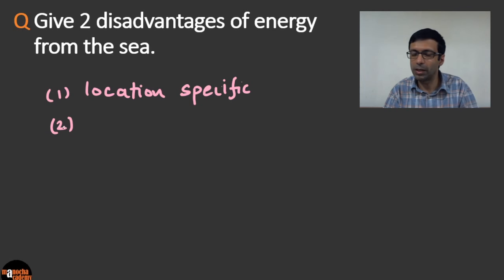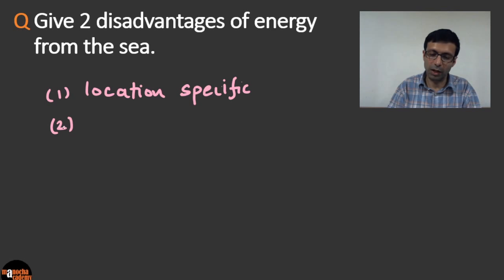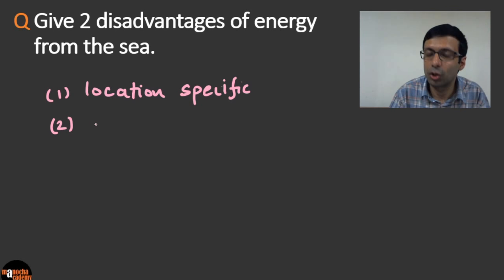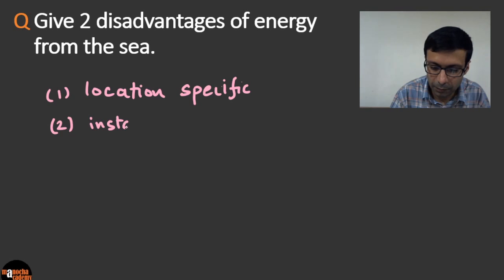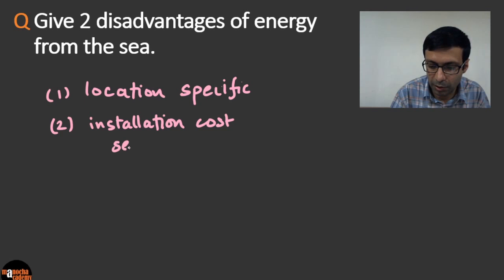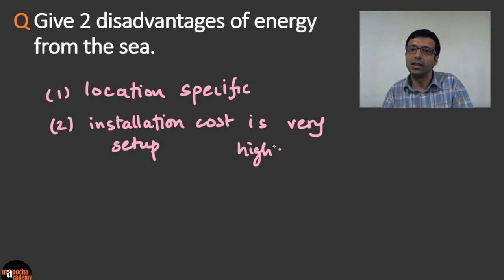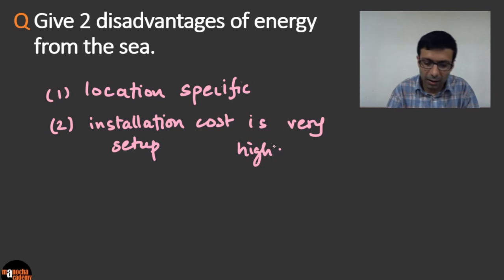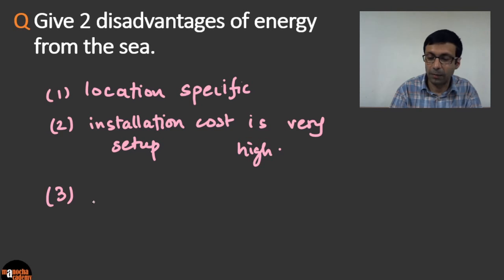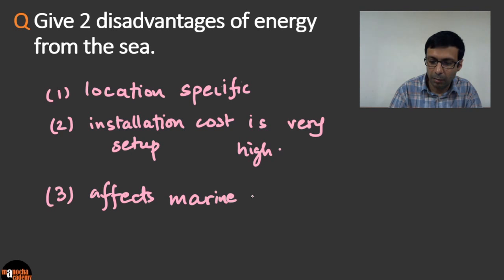So one is location specific, and the second best disadvantage we can say is the installation cost, or setup cost, is very high. So it's expensive, or you can say the installation is difficult to do. And another third disadvantage is that when you set up these things, it affects the marine life. So it adversely affects the marine life.